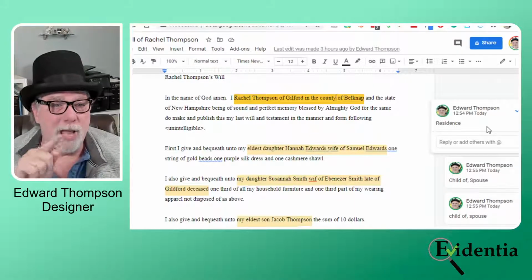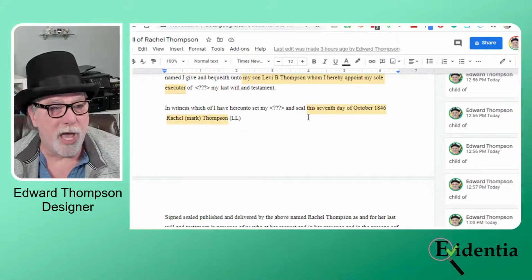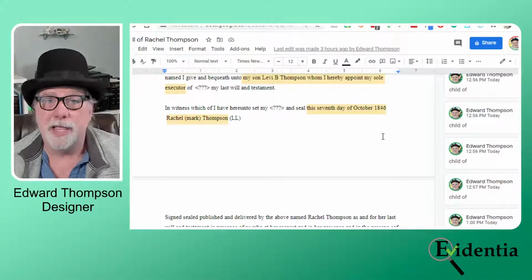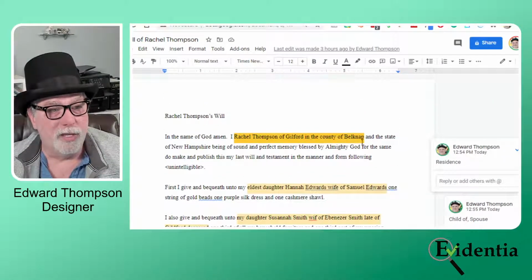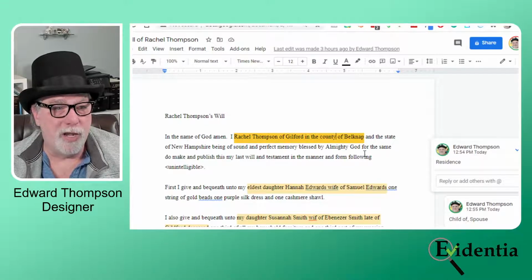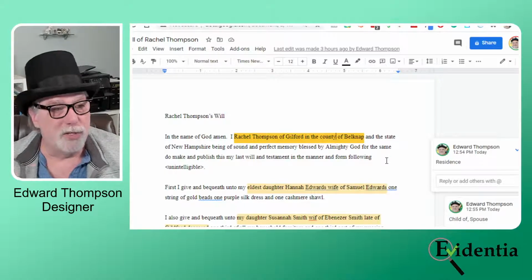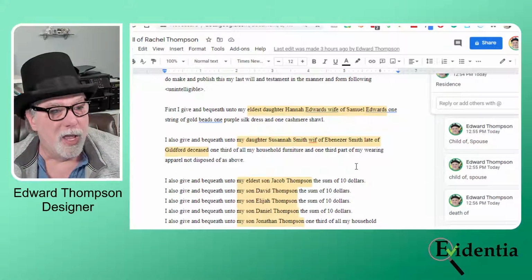And if I combine that residence information with what's at the bottom, that in witness thereof I hereunto set my signature the 7th of October 1846, then I can make a legitimate claim that she lived in Guilford in Belknap County in the state of New Hampshire on that date. So that's the first information I can glean from that particular document.